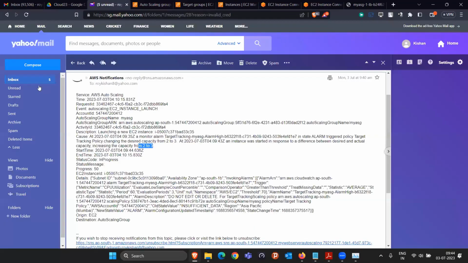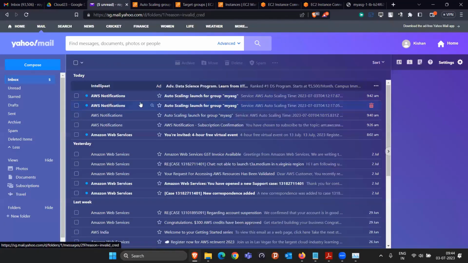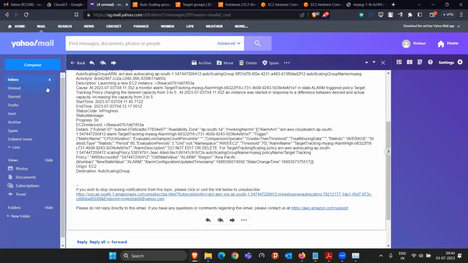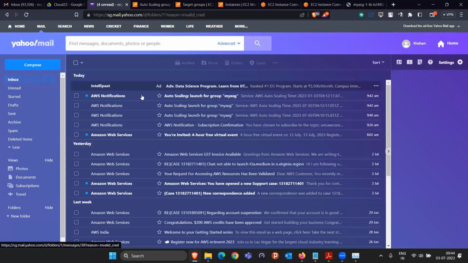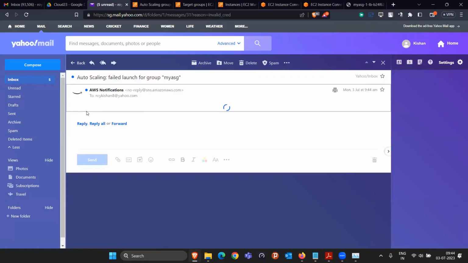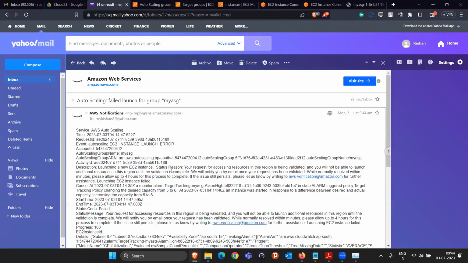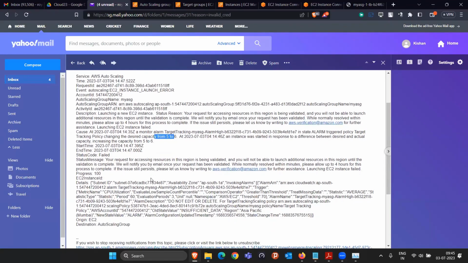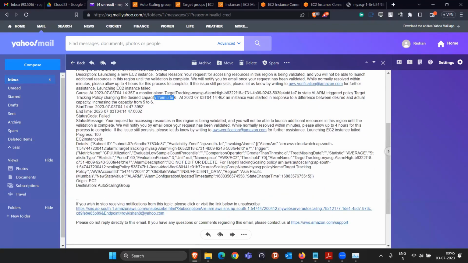Do you see that automatically we received another message? So here they are saying that we increased the capacity from 3 to 5. Okay, and we got the mail. I think they increased it up to 6 or something. So see, they changed the desired capacity to 6. That also they are saying that we did it. So this way, they will keep saying what they did and what they did not do.